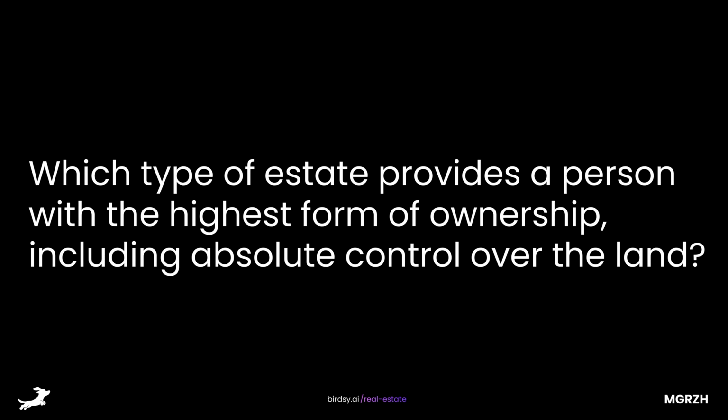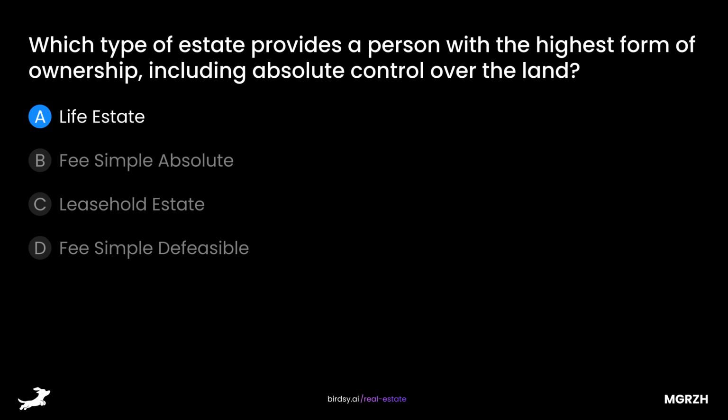Which type of estate provides a person with the highest form of ownership, including absolute control over the land? Is it A, life estate, B, fee simple absolute, C, leasehold estate, or D, fee simple defeasible? The answer is B, fee simple absolute.